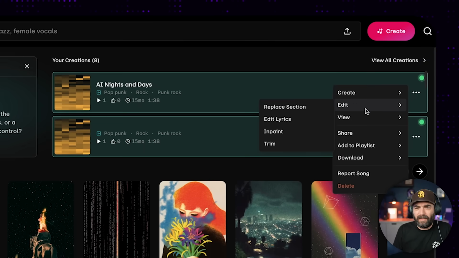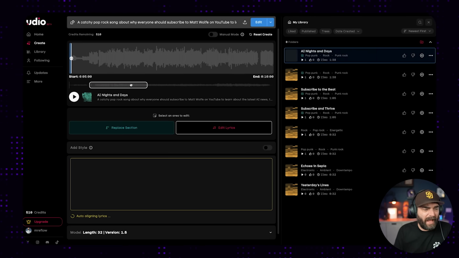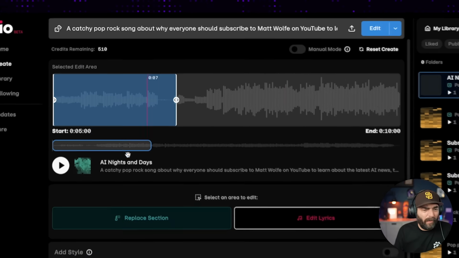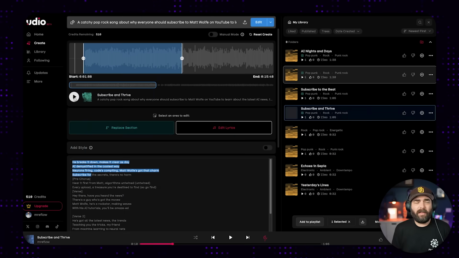And if I click on these dots, there is an edit option where I can replace a section or edit lyrics. We've got this little slider here where I can select different areas of the song. And so I'm assuming this is the sessions section here. All right, so let's give this a quick try here. Here's what the existing song sounds like.